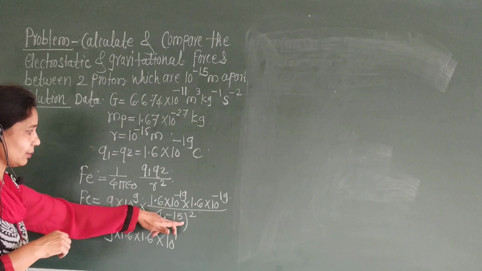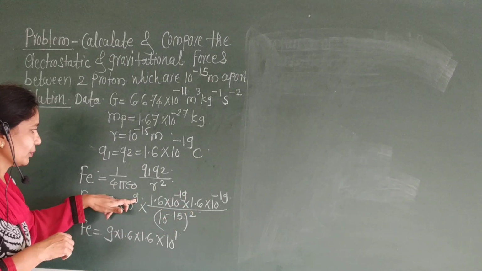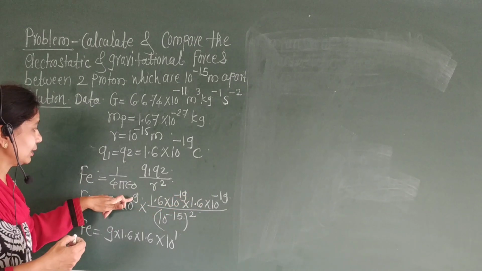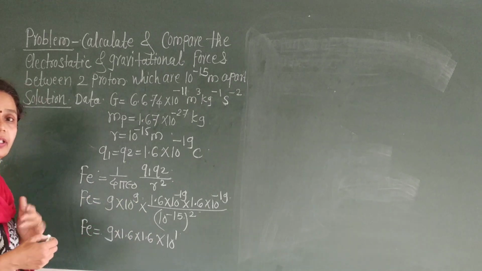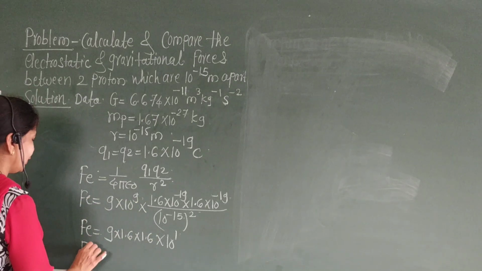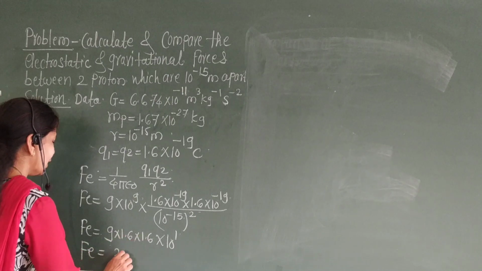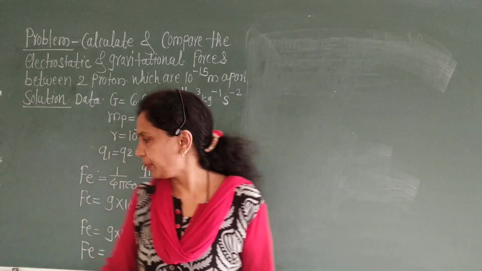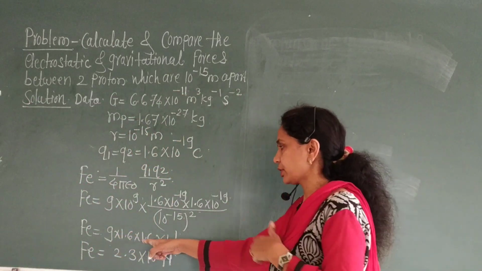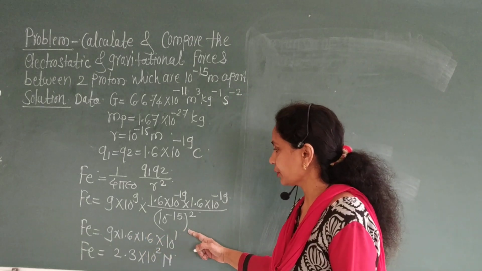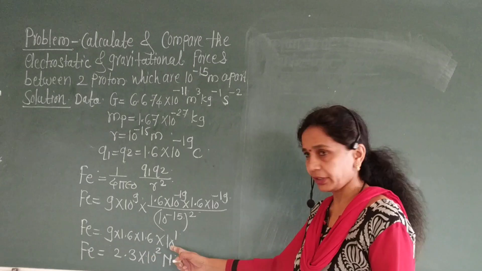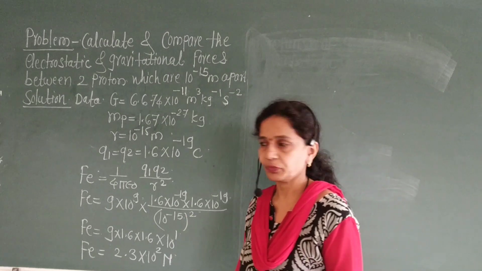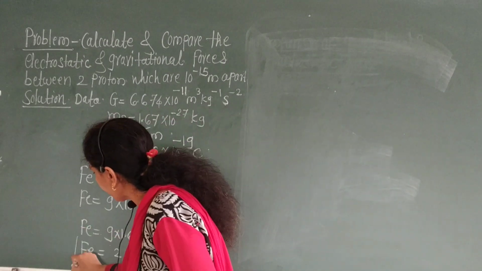Because this is minus 30, and this is minus 19, minus 19, minus 38, and this is 9, therefore the total is 10 raised to 1. Therefore Fe is equal to, if you calculate this, 2.3 into 10 raised to 2 Newton. See, simple calculations: 9 into 1.6 into 1.6 into 10 raised to 1. It becomes 23 into 10 raised to 1 Newton. You can write that, or 2.3 into 10 raised to 2 Newton. Okay, this is the value of Fe.